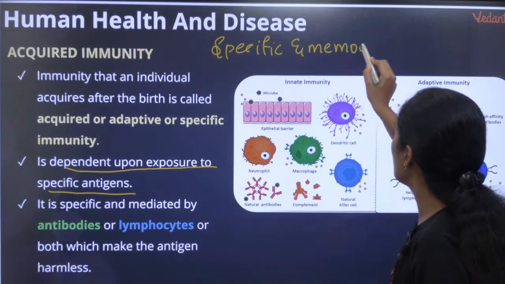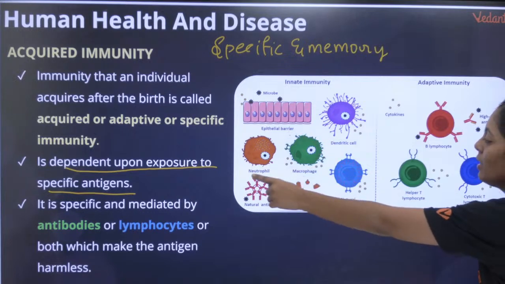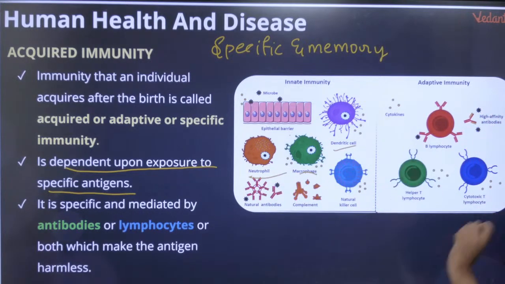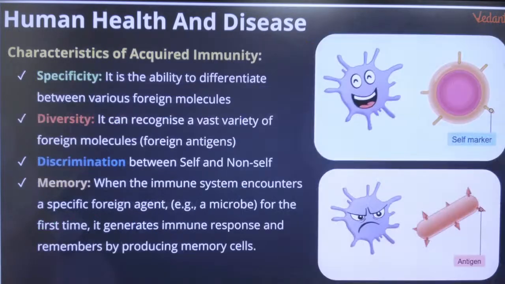ரெண்டுமே ரொம்ப முக்கியமான விஷயம். So innate immunity ல பாக்குறீங்க epithelial barrier, neutrophil, macrophages, dendritic cell, natural killer cell, all that, right? Yes, here you have your adaptive immunity where you have your B lymphocyte and T lymphocyte. We will discuss about that.